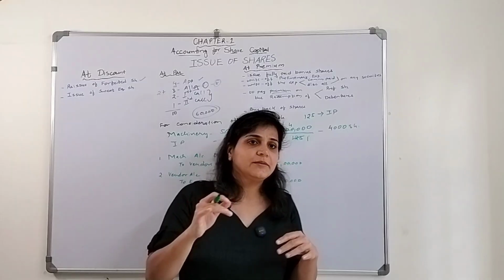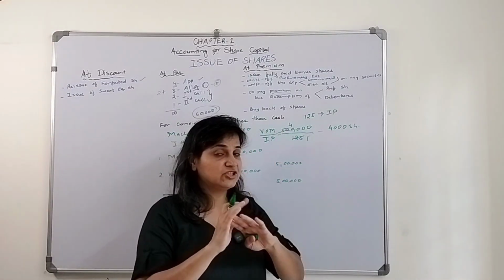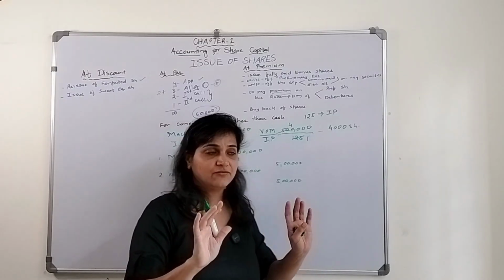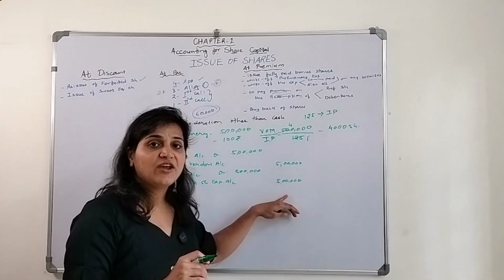Now what will be the entry? Same: machinery account debit to vendor account. They are purchasing machinery at the price of 5 lakh. Vendor account debit 5 lakh. How much will go to share capital?